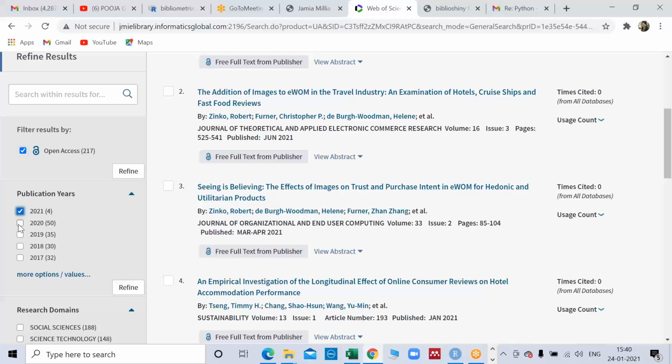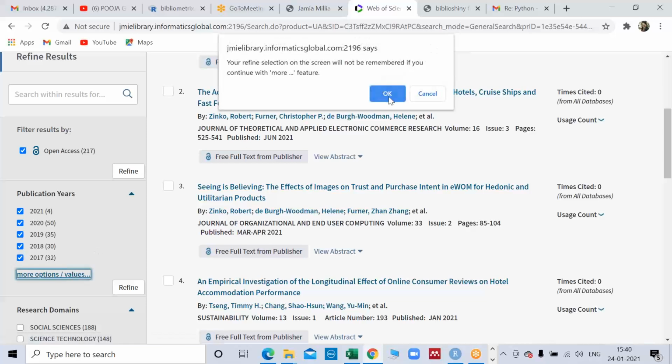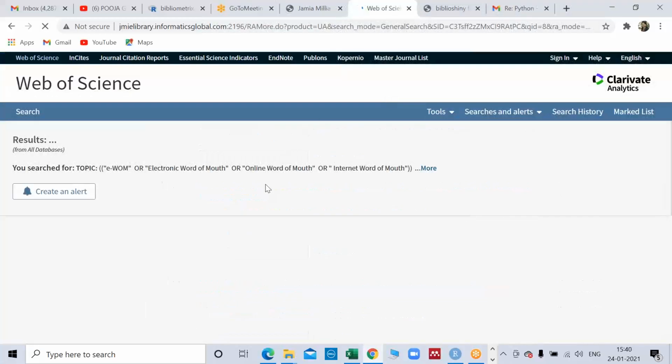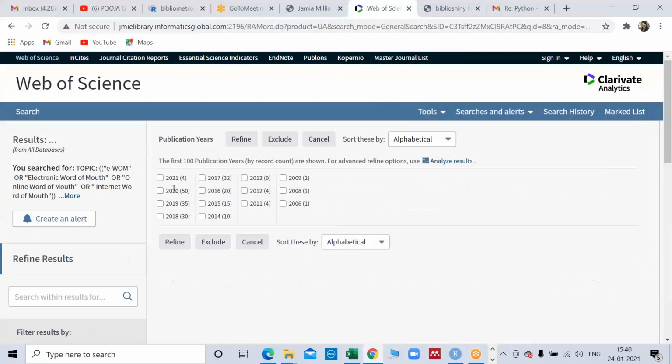You can limit your papers also. If you want to do a 10-year SLR, you can select 10 years. Your refined selection on the screen will not be remembered if you continue with more features. So it's showing me this thing, right?